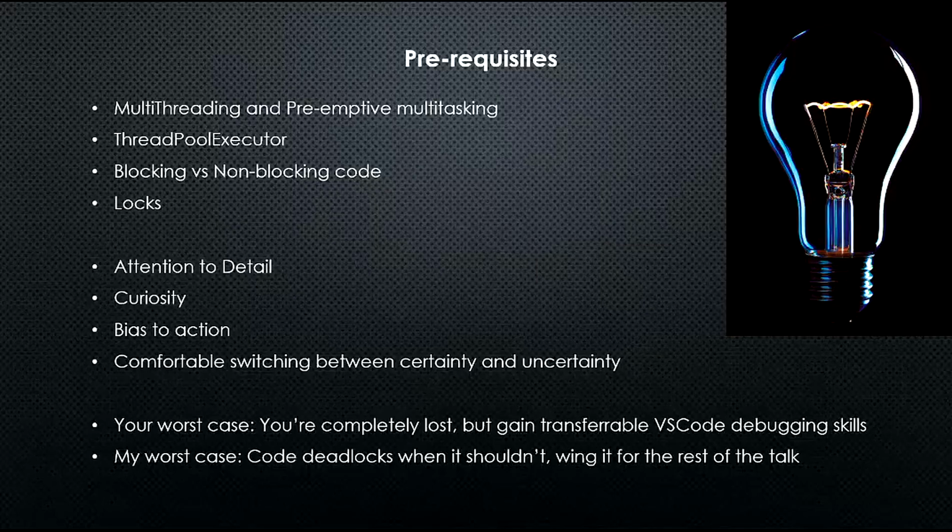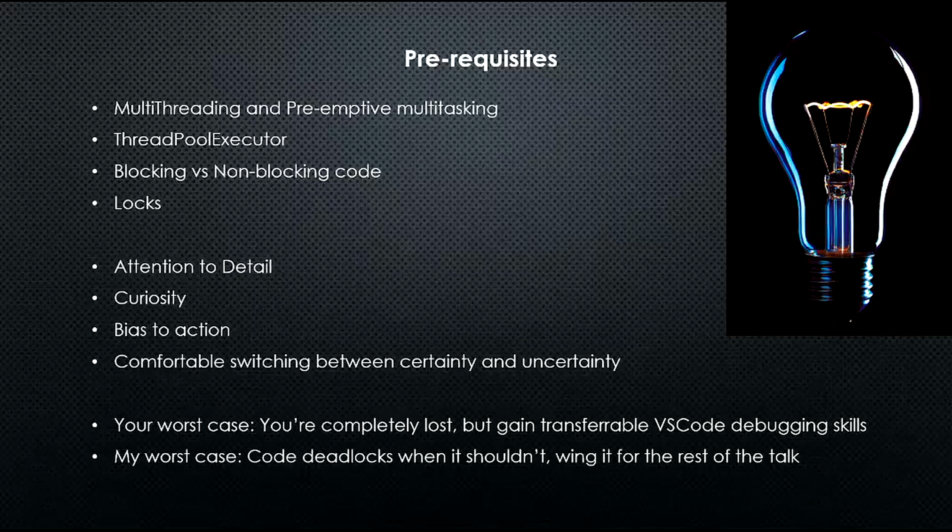So those are the hard skills. Soft skills: attention to detail, you really have to pay attention here. Curiosity, to ask a lot of questions, because I won't cover everything. As you go back and look at the slides, you'll probably find loopholes or gaps, and I would love to hear your feedback on that. Bias for action means try it. If you think, what if I do this, what if I do that, just go into the corners of the code, add some lines, delete some lines, change the seconds of how long you sleep. Those are some of the things that you can tweak.